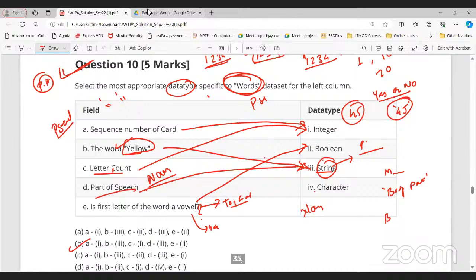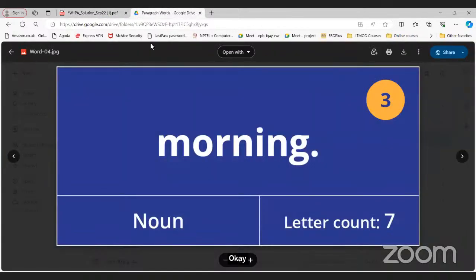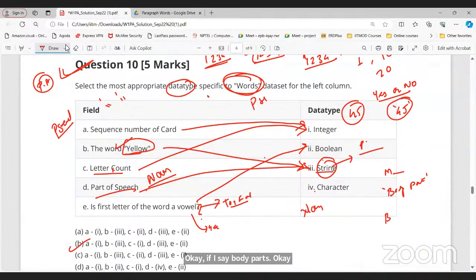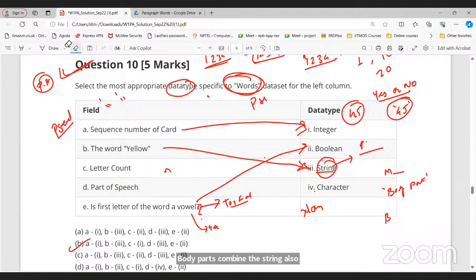But for part of speech, we are saying noun is a string. Sir, you said in the lectures that any word without quotation is a string. Without quotation, yellow is not a string. But you said every word is a string.